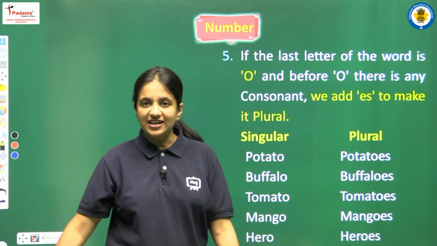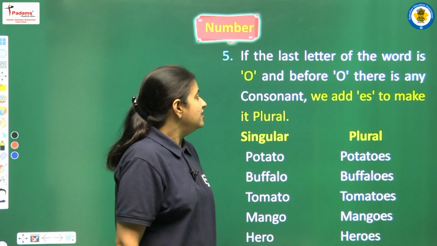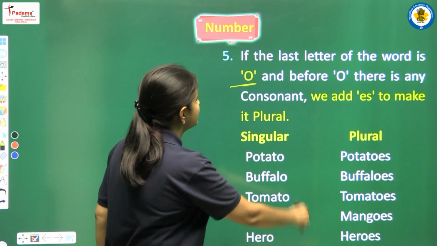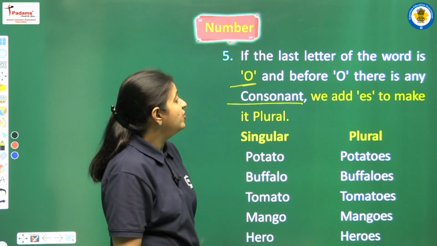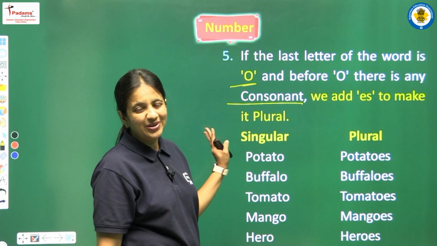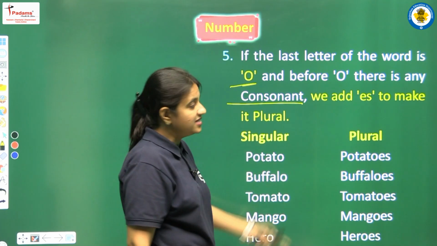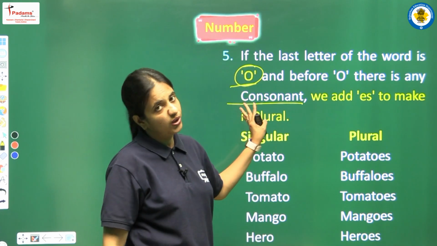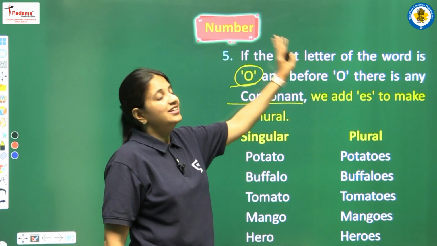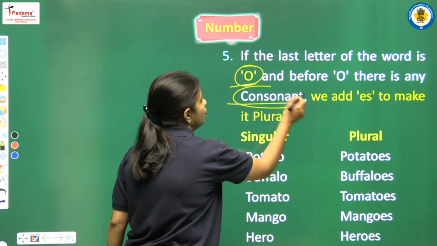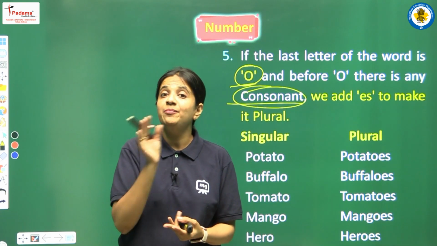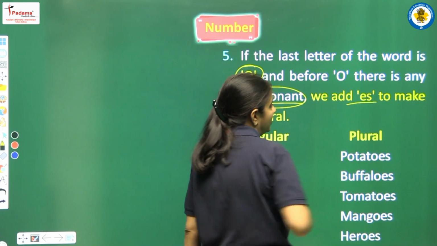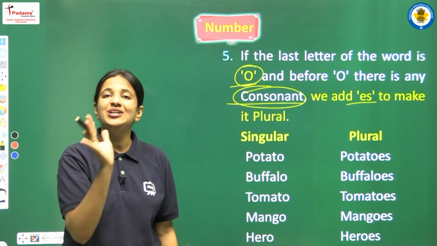So now let's see the next rule that we are having here. If the last letter of the word is O and before O there is any consonant, then we add ES to make it plural. So the next rule says that we have to look at the last letter. If the last letter is O, and one more condition here, that before O there should be one consonant. So consonant plus O, this combo should be there. Then we have to add ES to convert singular nouns into plural ones.